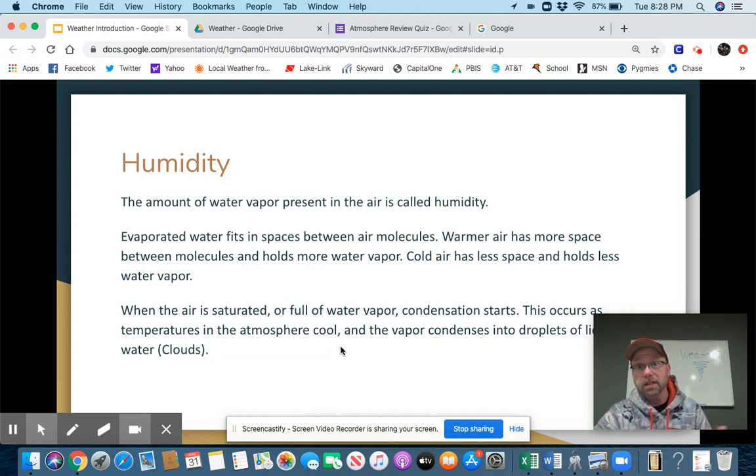As those droplets float around up in the atmosphere, we call them clouds. So humidity is the amount of water vapor present in the air. The higher the amount of water vapor in the air, the more humid it is. All right.